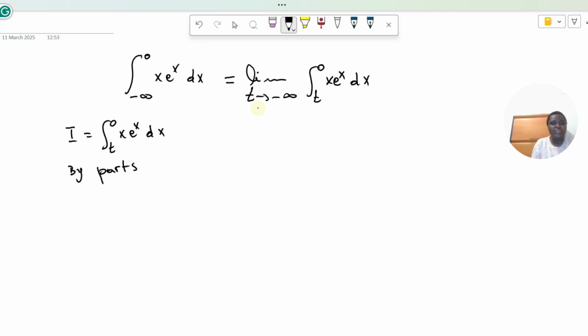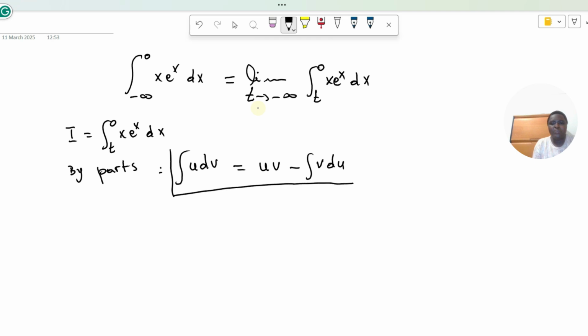When we are computing integration by parts, we rely on this relationship: integration of u dv should be equal to u times v minus integration of v times du.